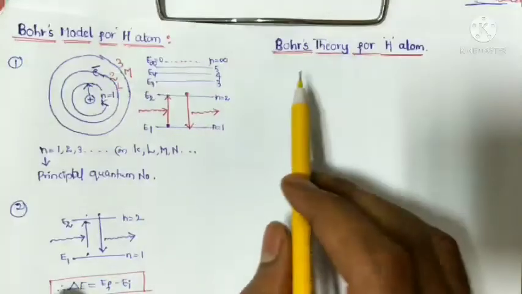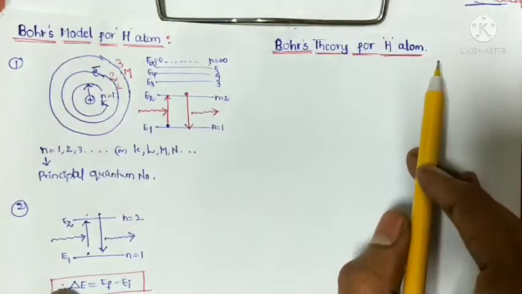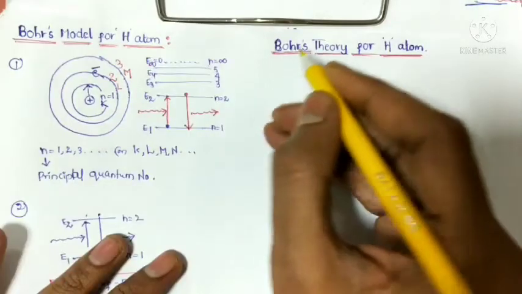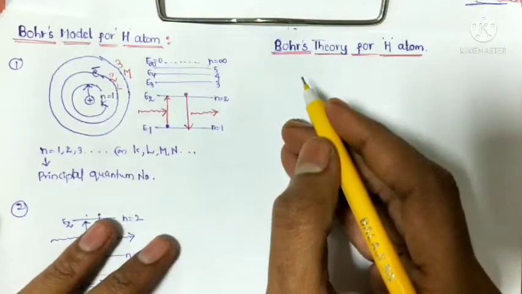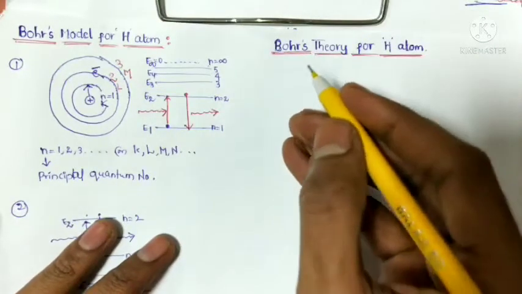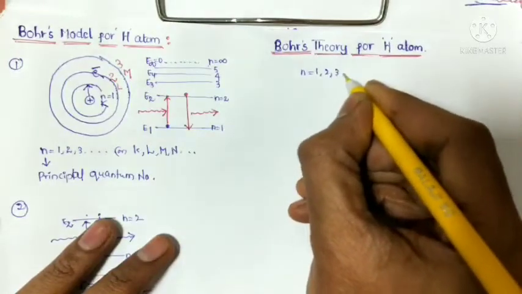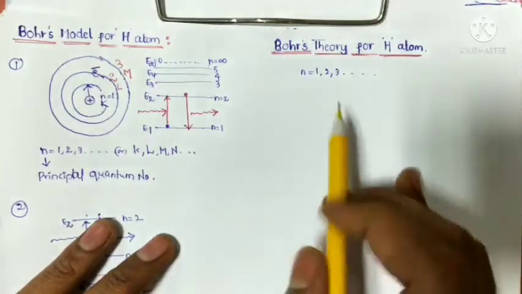So next one is Bohr's theory for the hydrogen atom. Bohr calculated the radius of the stationary state, the energy of the stationary state, as well as the velocity of the electron. He explained that the stationary states for the electron are n equal to 1, 2, 3, and so on.